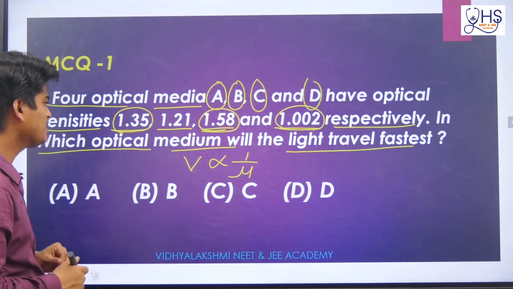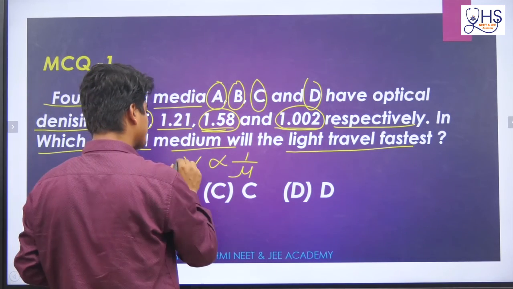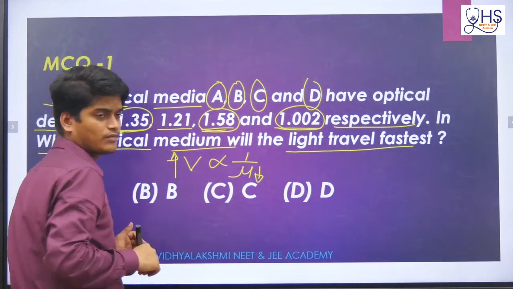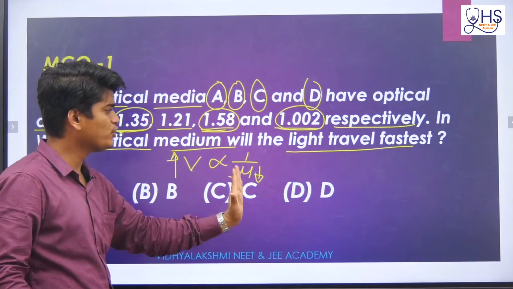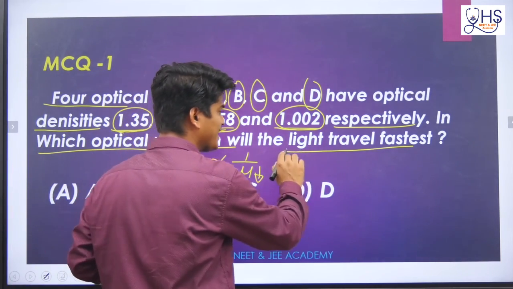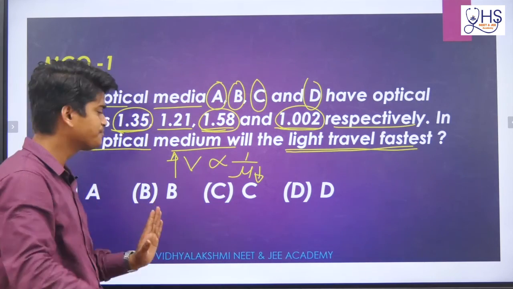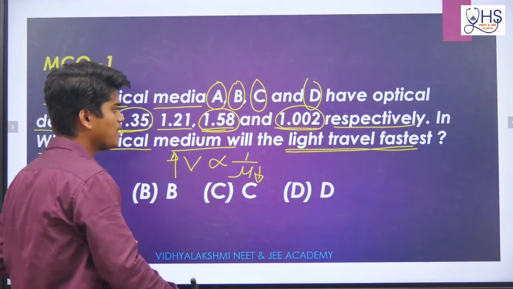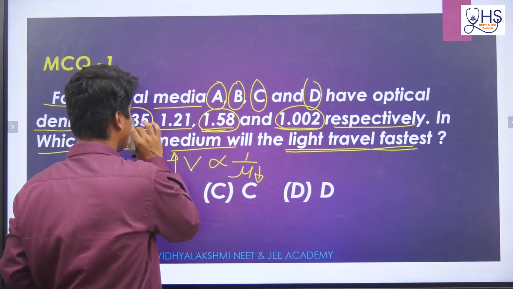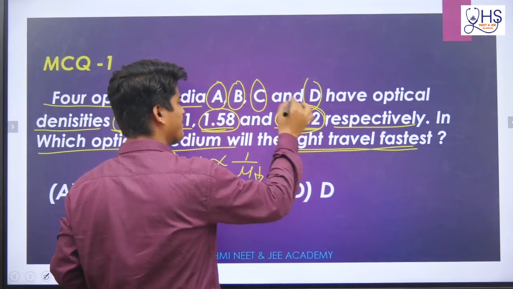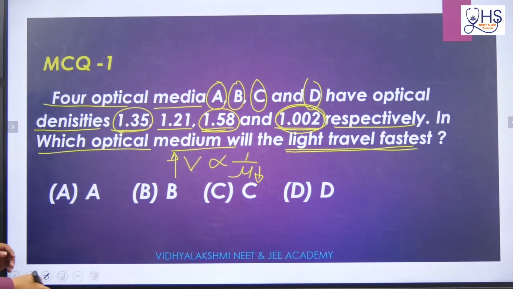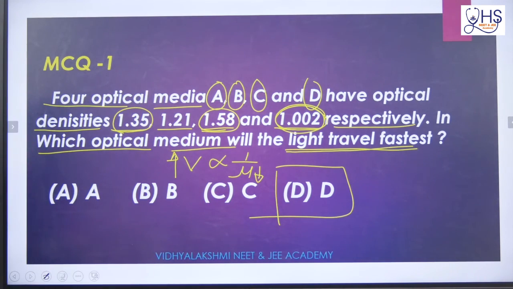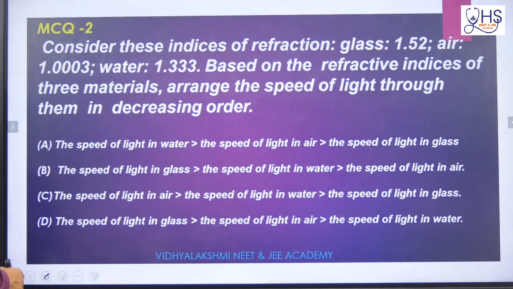What will happen here? If you want V more, then mu should be less. Now they are telling light travels fastest. Fastest means V should be more, light is traveling with a high speed. So mu should be very less. If you compare, 1.002 is very less. So you can put your answer as D. Okay, so next question.